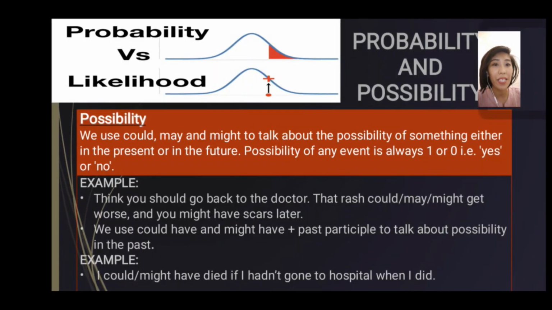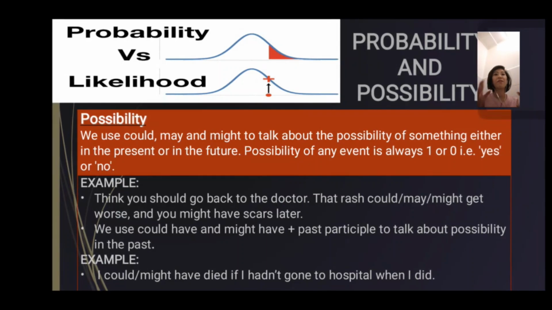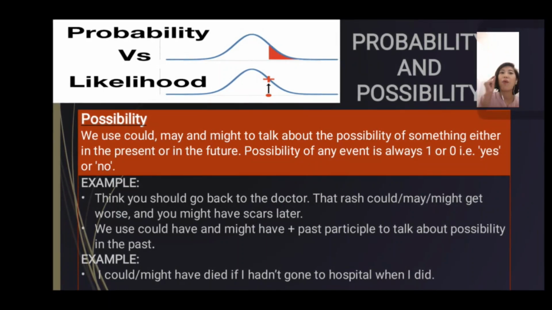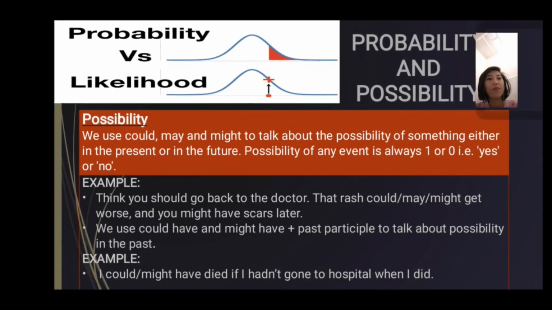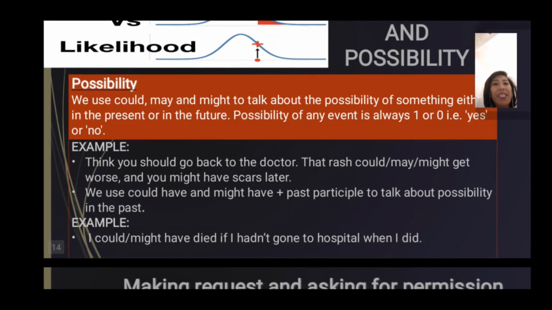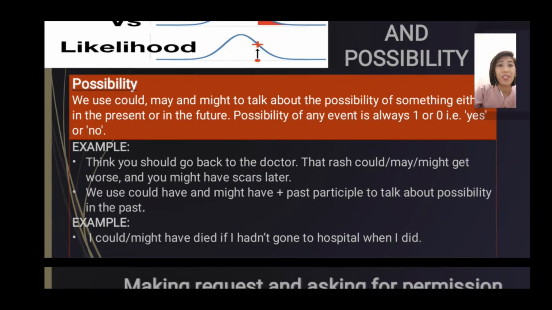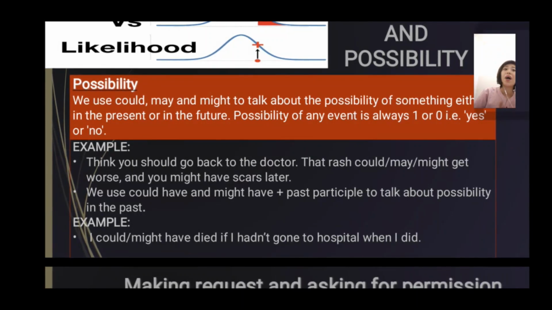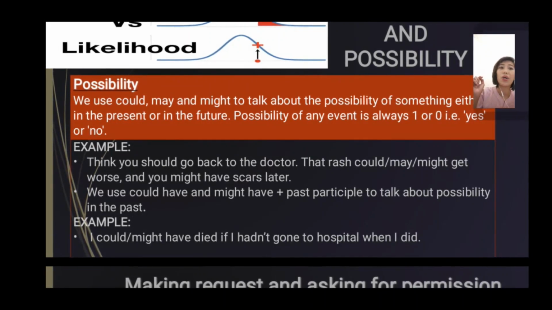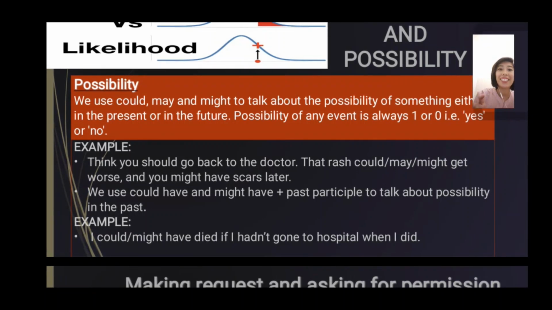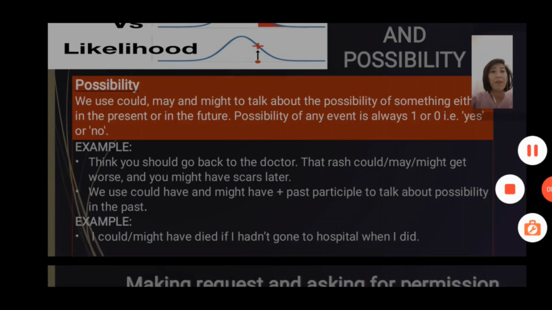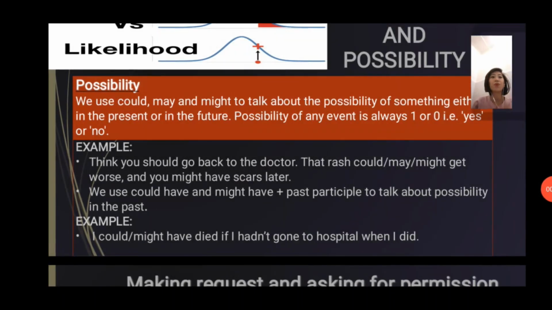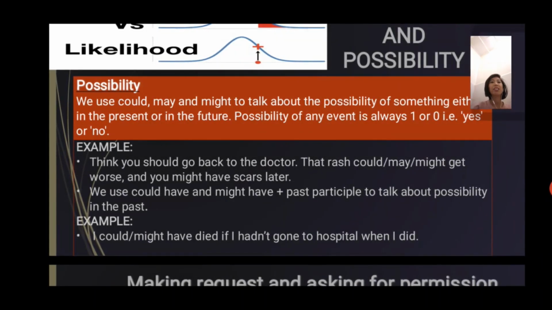Of something either in the present or in the future. Possibility of any event is always at 1 or 0, yes or no. Let's have this example. I think you should go back to the doctor. The rash could, may, or might get worse, and you might have scars later. We use could, may, might to express possibility.